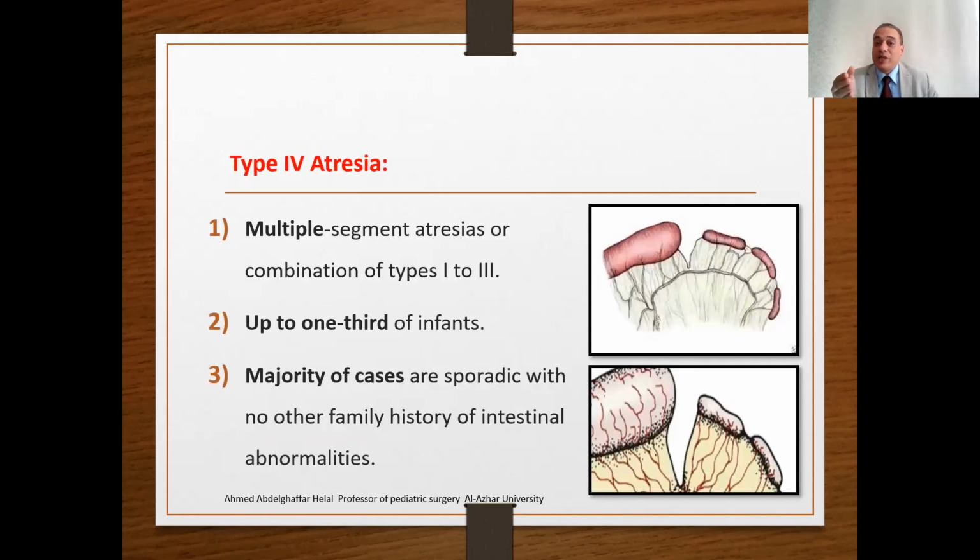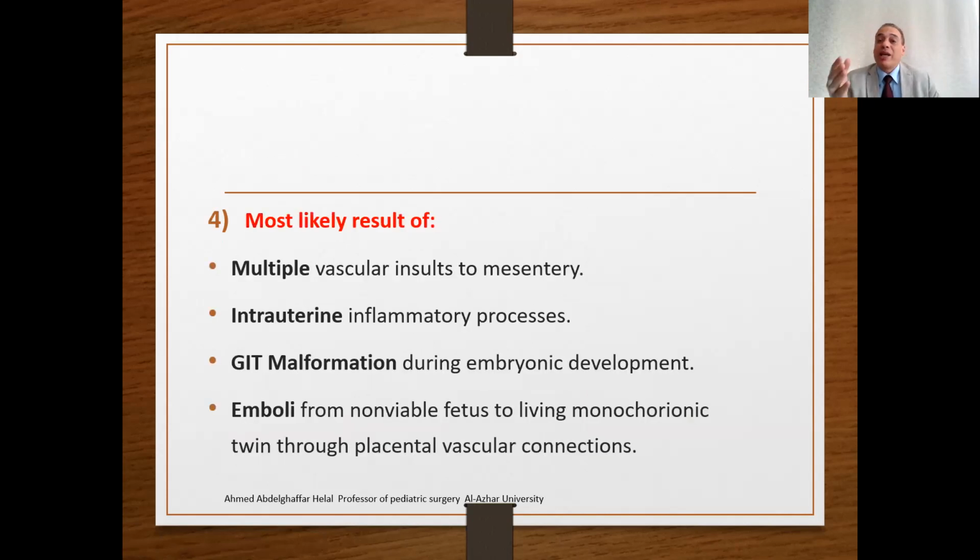In type 4 atresia, there will be multiple segment atresia. As you see, one atretic segment is followed by another atretic segment, then a third atretic segment. This is one atresia followed by another atresia, with proximal dilatation. The majority of these cases are sporadic, with no familial cases of intestinal abnormalities. Most likely it may be explained by multiple vascular insults to the mesentery with resorption of the affected segment, or an intrauterine inflammatory process, or GIT malformation.